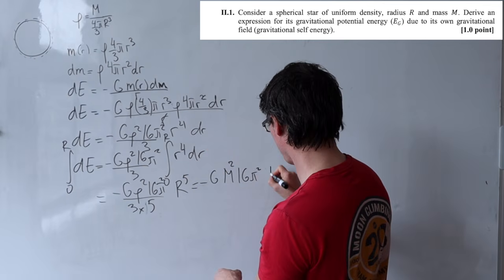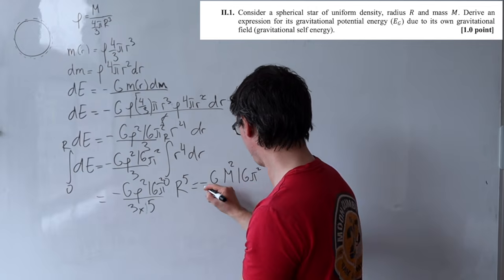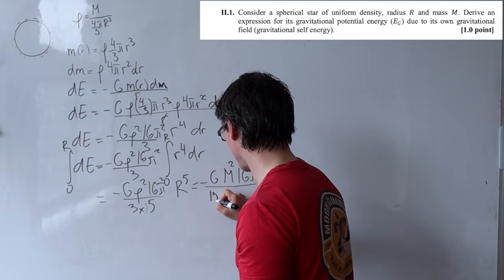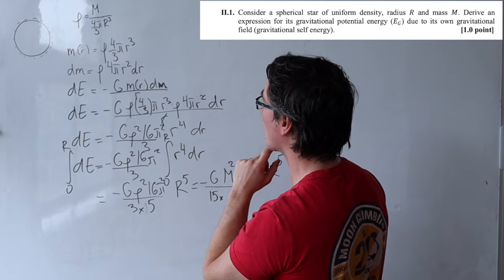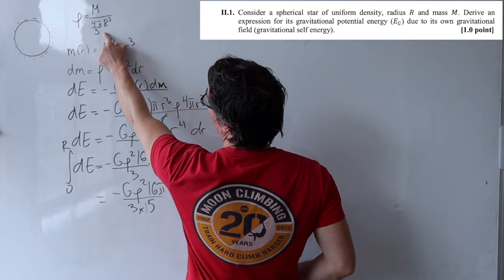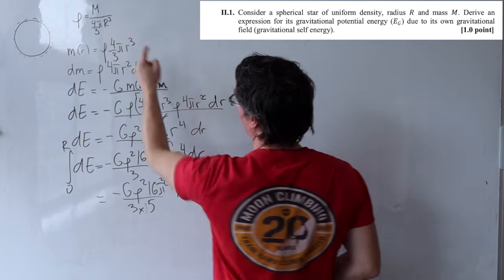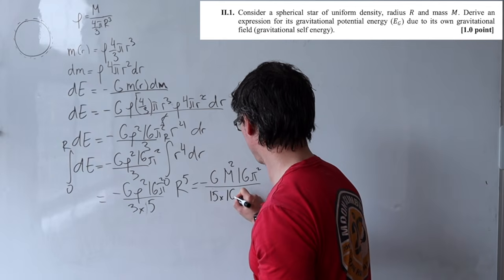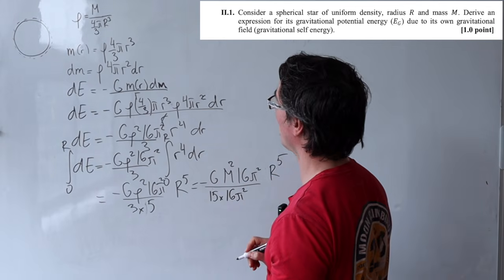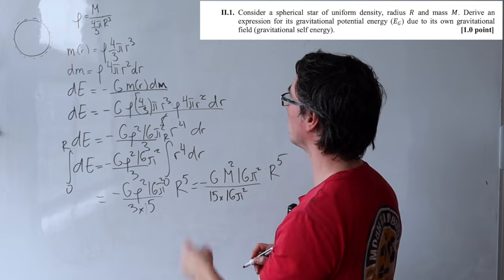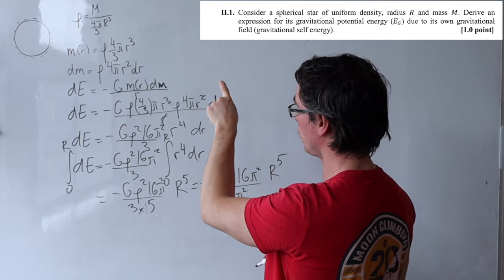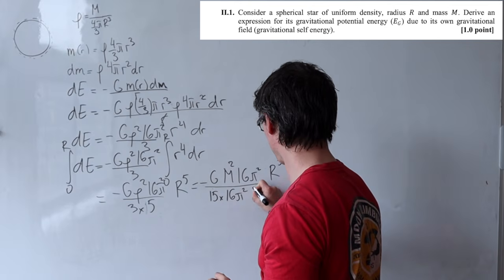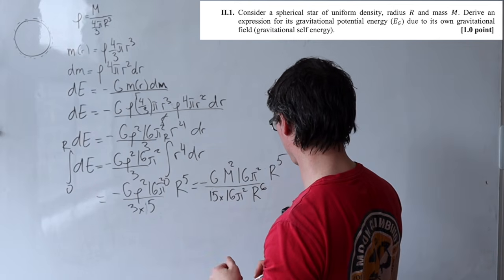And then r to the 5. And then at the bottom, we're going to have 15 times this line over here, 4 pi r cubed, which is going to turn to 16 pi squared. So those are just going to cancel. And then we are going to have r cubed, which is squared. So that's going to be r to the power of 6.